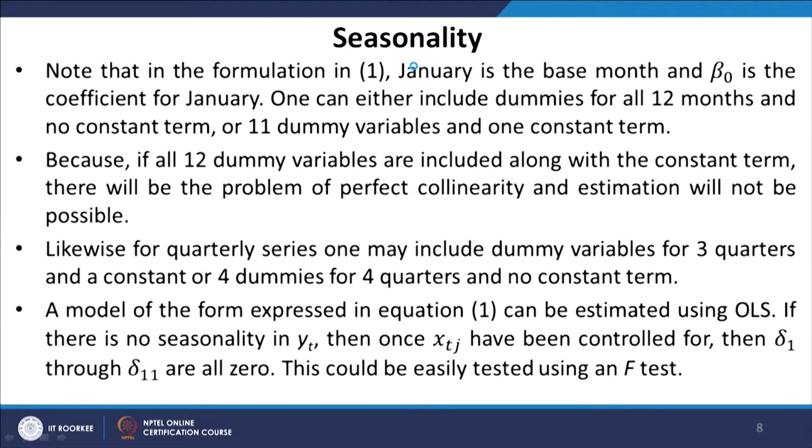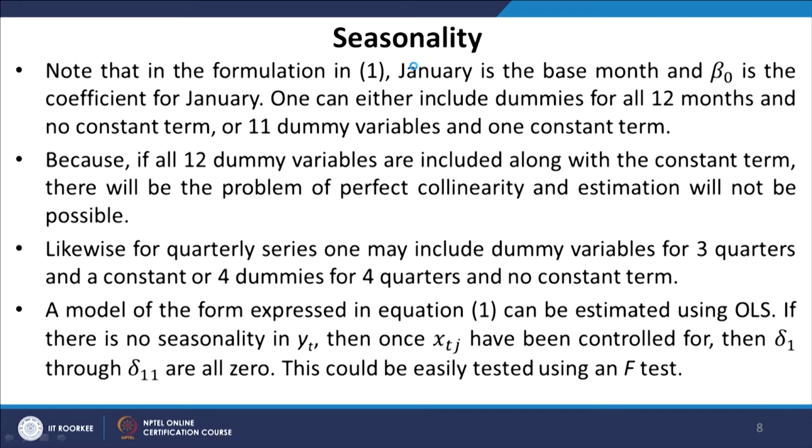So, likewise for quarterly series, one may include dummy variables for 3 quarters and a constant term, or 4 dummies for 4 quarters and no constant term. A model of the form expressed in equation 1 can be estimated using OLS. If there is no seasonality in YT, then once XTJ, that is the independent variables, have been controlled for, delta 1 through delta 11 are all 0.